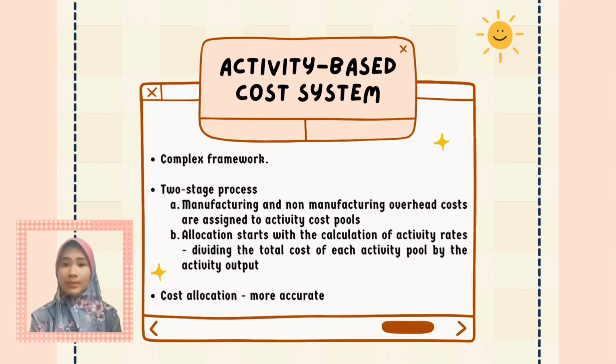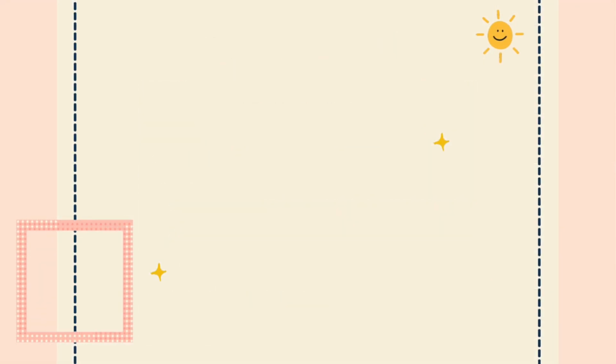To address the shortcomings of the traditional cost system, activity-based costing was introduced in allocating costs to products. The activity-based cost system follows a complex framework, which has a two-stage process. The first stage is that manufacturing and non-manufacturing overhead costs are assigned to activity cost pools, and in the second stage, allocation starts with the calculation of activity rates by dividing the total cost of each activity pool by the activity output. Furthermore, the cost allocation is more accurate when implementing the activity-based cost system.